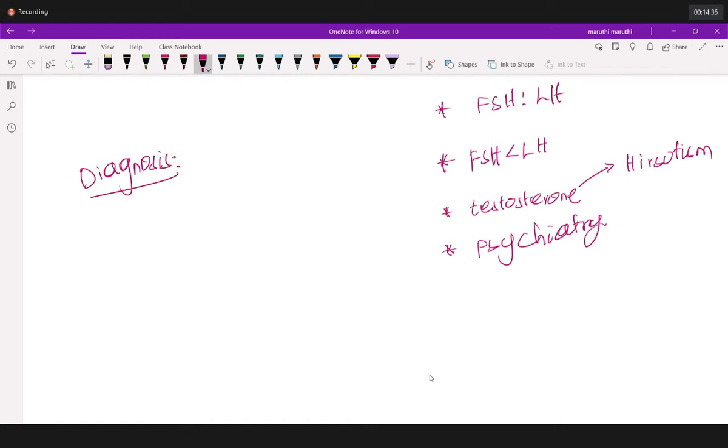Diagnosis of PCOS is based on what? History or ultrasound? Rotterdam criteria. What is the name of the criteria? Rotterdam criteria. Why do we call it Rotterdam criteria? What is Rotterdam?